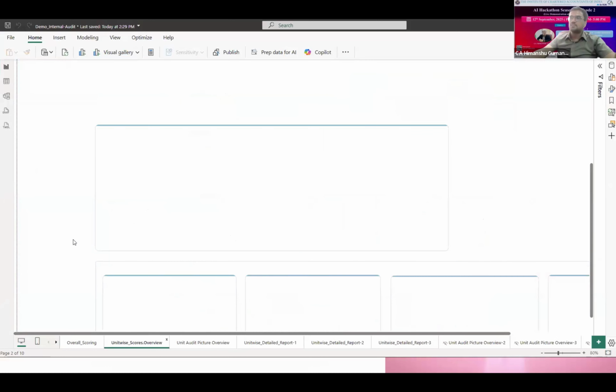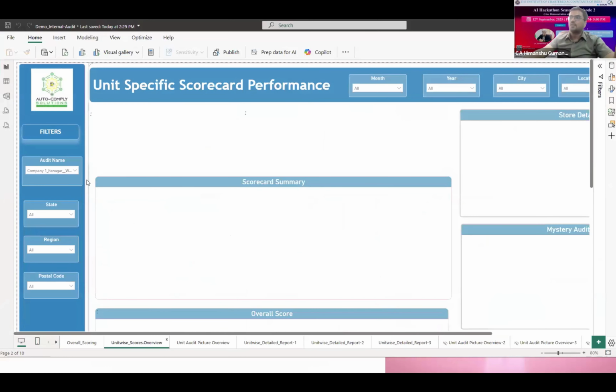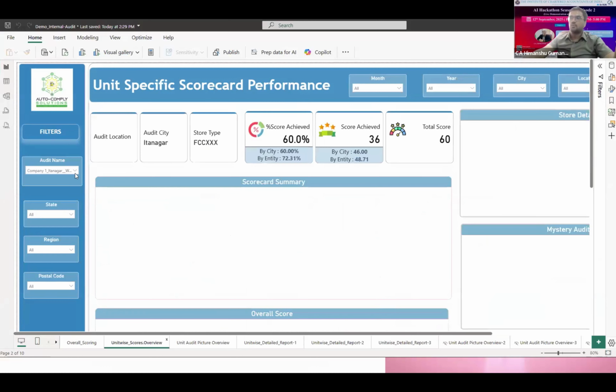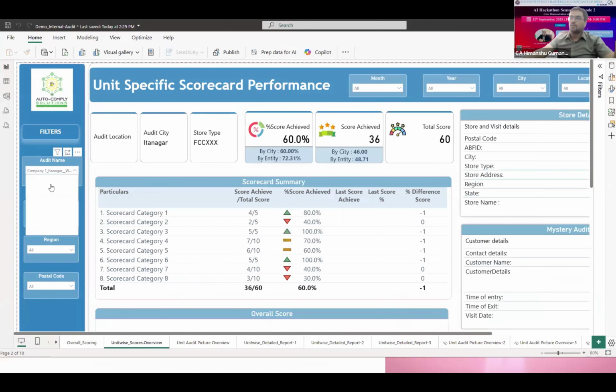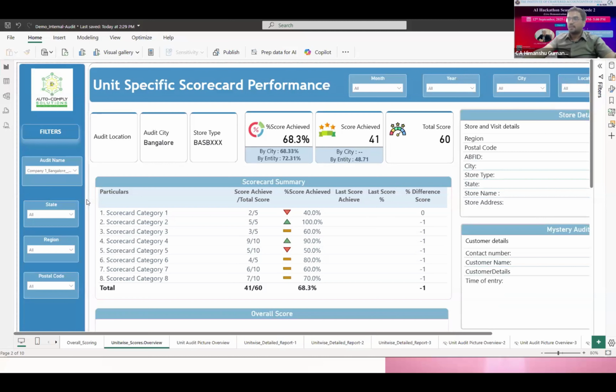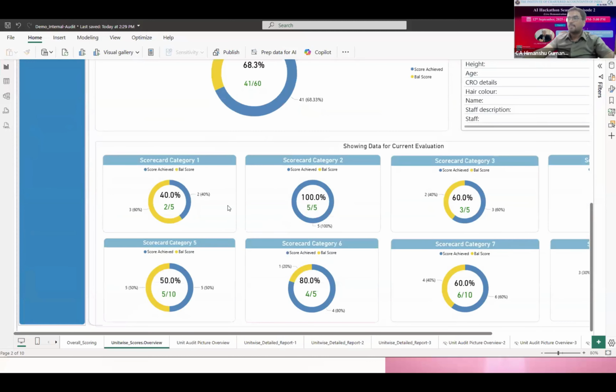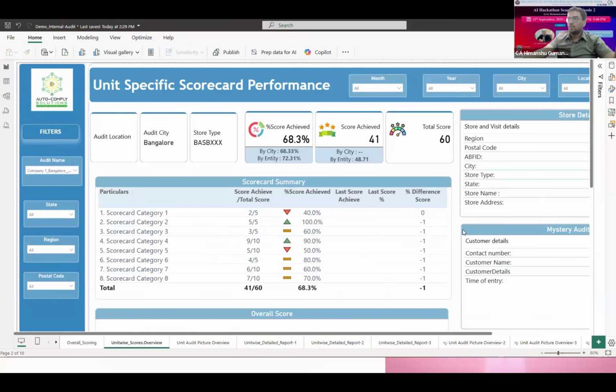Then the next page is about a specific location. So for example, for company 1, we can see this is the result. For company 2, at a particular location, or for the respective location, this is the view. And these are the scorecard categories, with the score achieved versus the total score for a particular location.